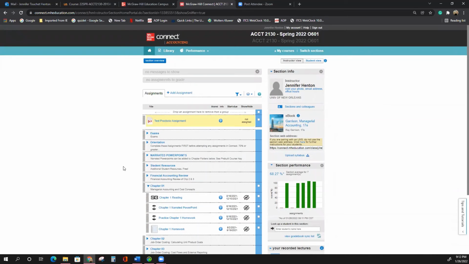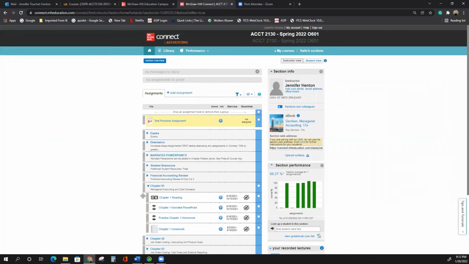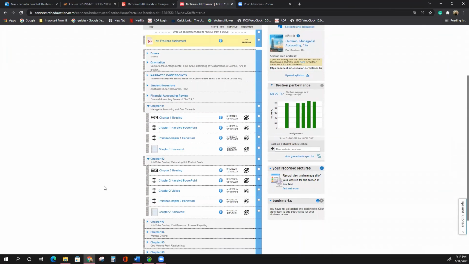Okay, so again, for the first 2 weeks, we're just going to have those two homeworks for financial accounting. Get that information off of Moodle in order to review and go over the notes and the PowerPoints to help you with the homework. And when we begin with managerial accounting, this is how the assignments are going to be laid out. You'll have the 4 things: the reading, the narrated PowerPoints, if there's videos available that help you solve the problems, you'll have the practice, and then the homework assignment.